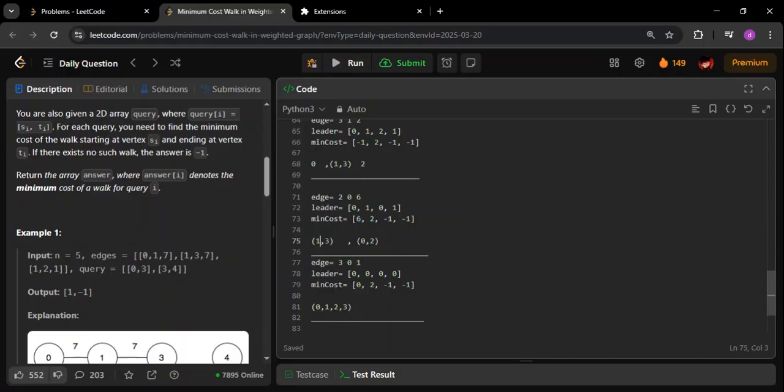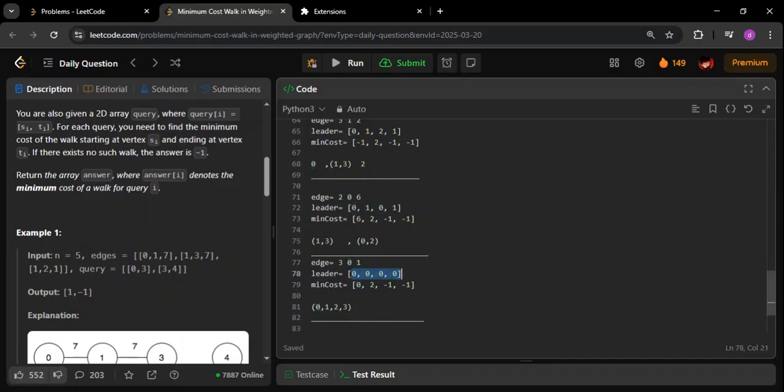Okay, for the two sets that we're going to join, and for the new weight that is getting added, for that also we have to do AND. So 6 and 2 will be 2, and 2 and 1, that is before n, will become 0. So here that's why we are adding 0.